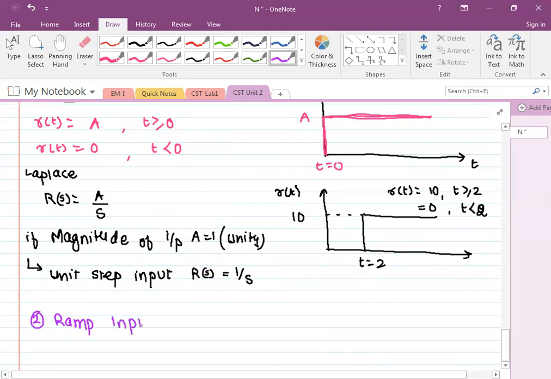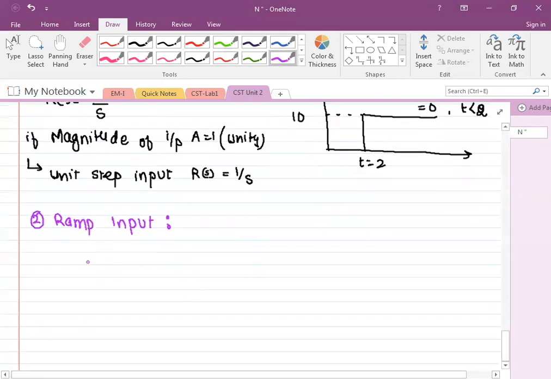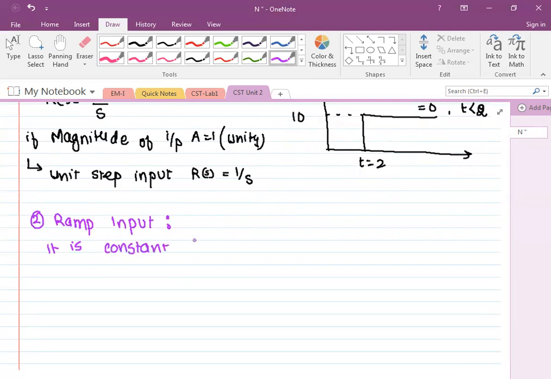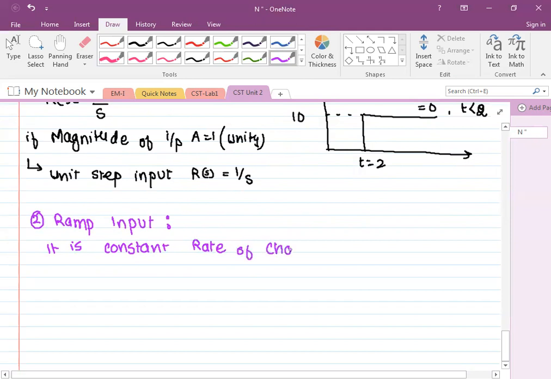is called the ramp input. Ramp input is defined as a constant rate of change in input. So it is a gradual application of input.